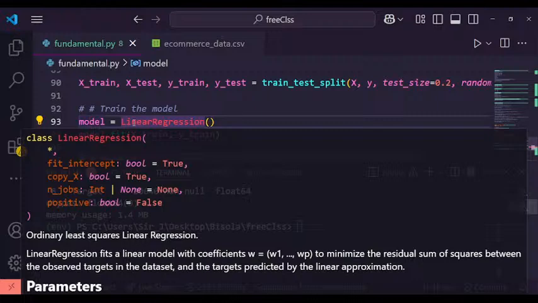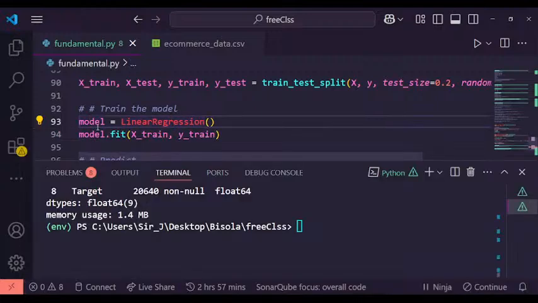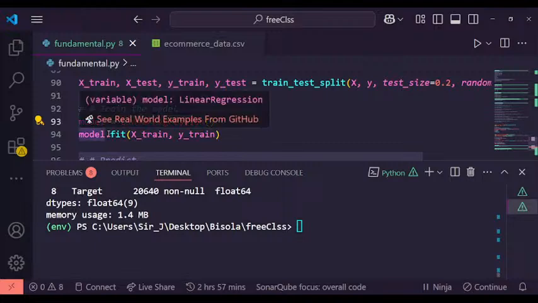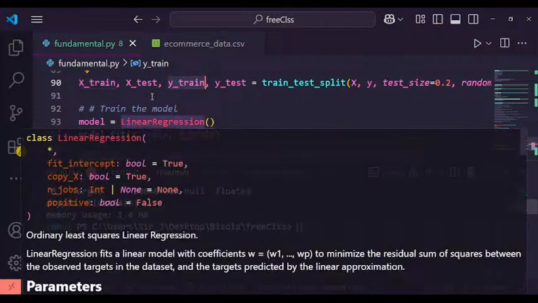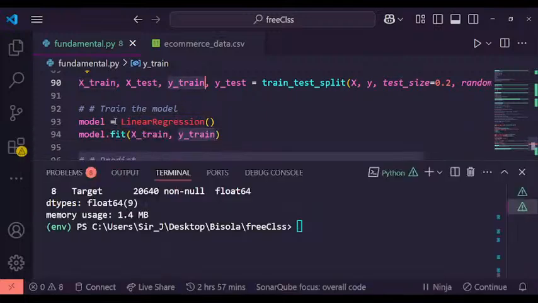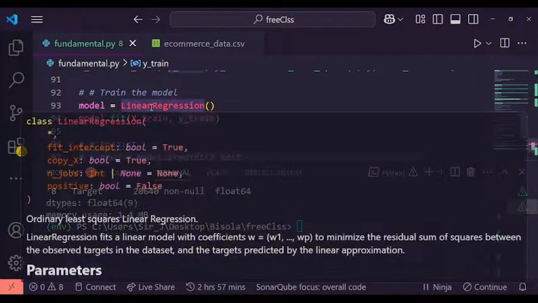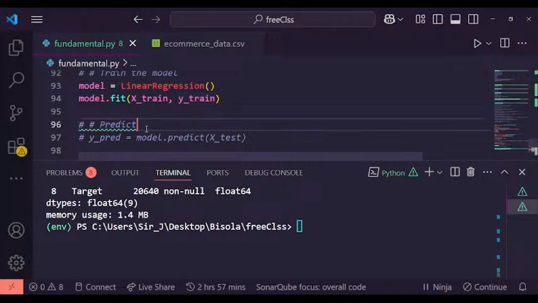So, ordinary least squares linear regression. When we create an object of this regression, we want it to fit the x_train and the y_train that were created earlier, so that we can train the model. All right, you can stop me anytime if you have a question, please.